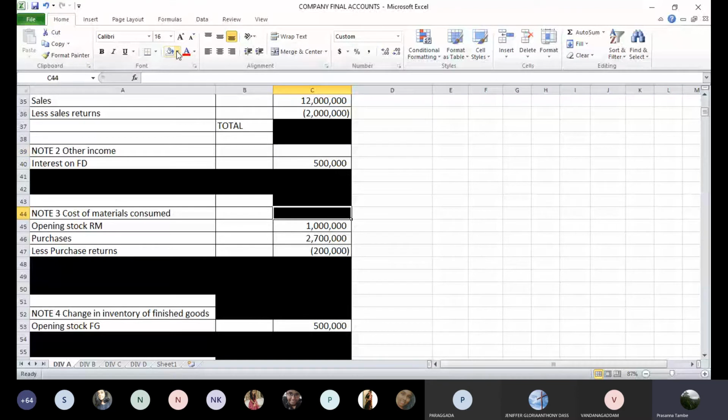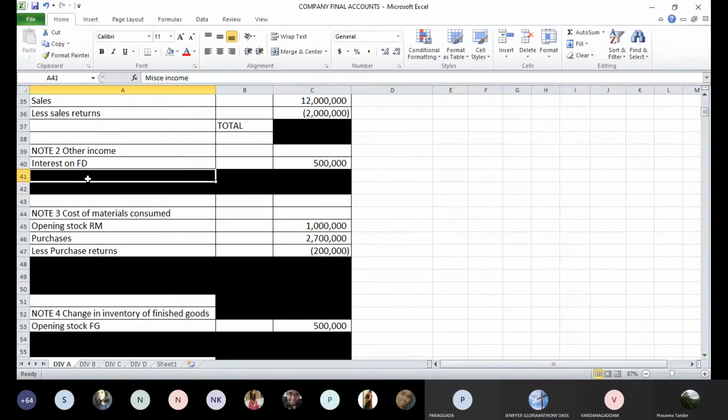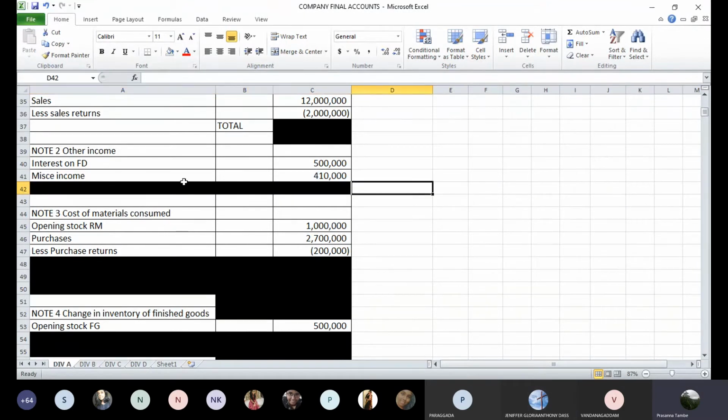How should we adjust this particular amount? What is to be done? Miscellaneous? Anybody? It's an accrued amount. So what do we do? We have to increase the amount by 10,000. Yes or no? Yes. So miscellaneous income will be 4,10,000.